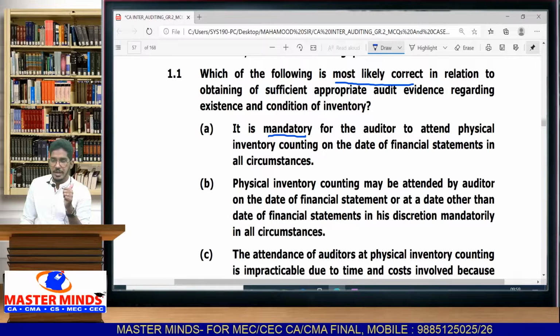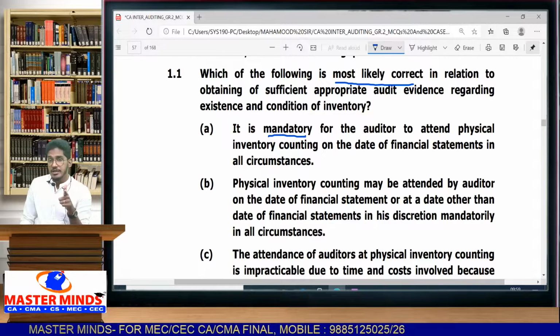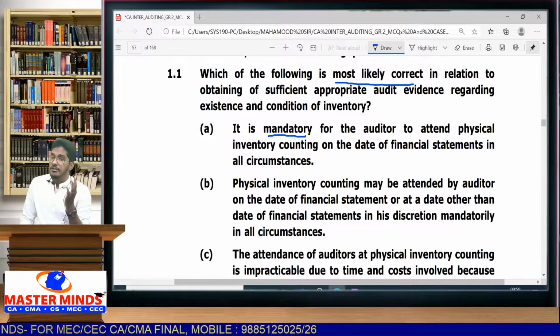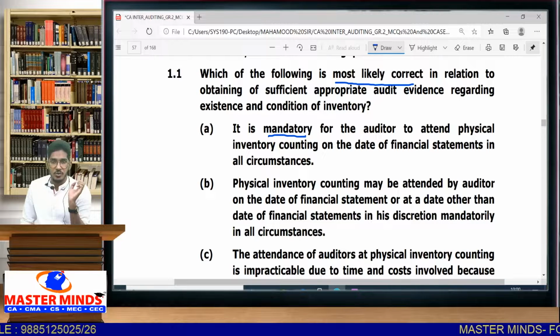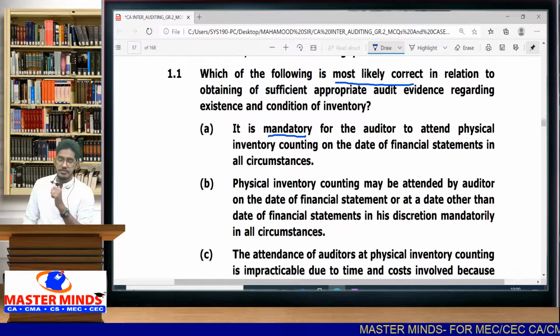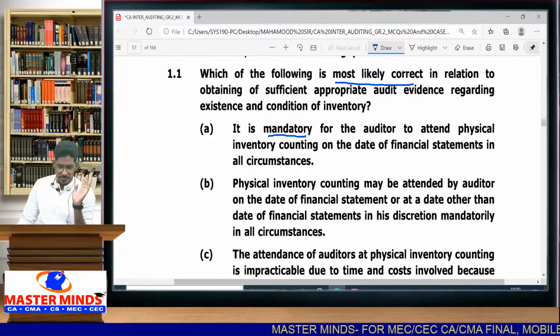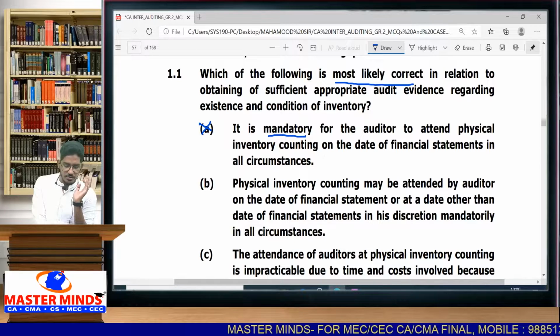So what does the standard say? If the inventory counting is being carried out on the balance sheet date, try to attend. If the inventory counting is carried out at a date other than the balance sheet date, then also try to attend. If you are not able to attend when the management is physically counting the inventory, then you go on some other day and do test counts. That is what the standard says. It doesn't say it is mandatory for the auditor to attend physical inventory counting on the date of financial statements in all circumstances. So this statement is false.